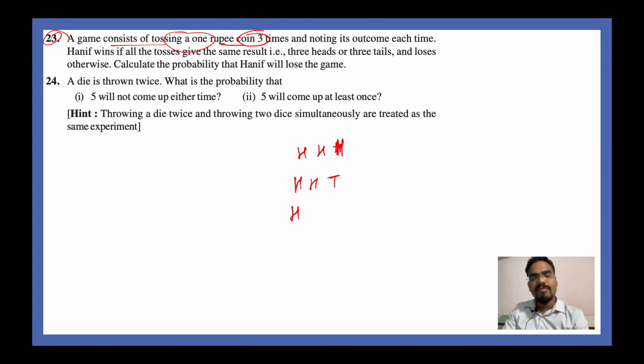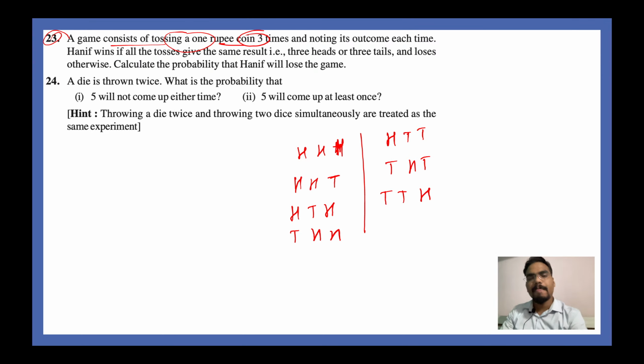Then you can have HTH, THH. Next you have HTT, then THT, then TTH. All these possible outcomes will be there. Then you have TTT, right?